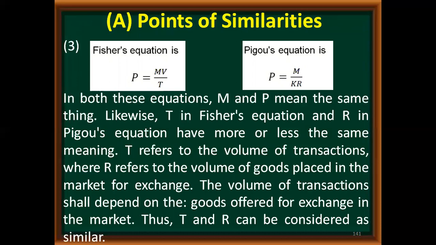The only difference is that one is in money terms, and the other is in terms of goods and services placed in the market. So the volume of transactions shall depend on the goods offered for exchange in the market. Thus, T and R can be considered similar because both of them are saying the same thing, but one is saying it in a real sense, and the other is saying it in terms of money.